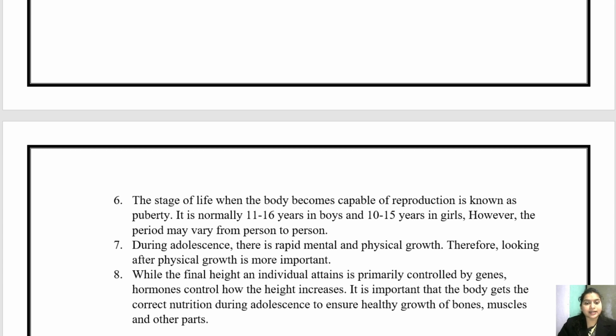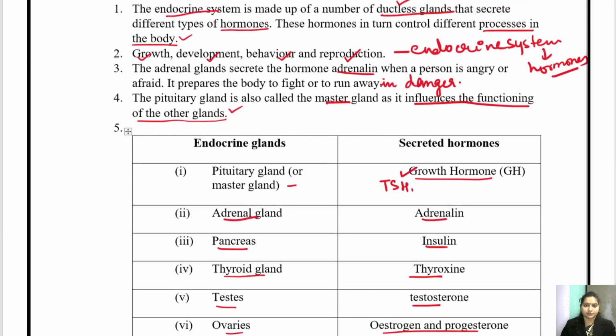So the stage of life when the body becomes capable of reproduction is known as puberty. It is normally 11 to 16 years in boys and 10 to 15 years in girls. However, the period may vary from person to person. Okay, so this stage of life is called puberty.